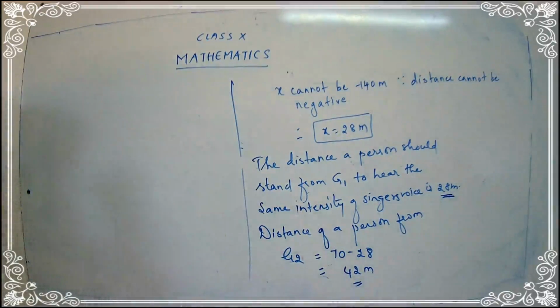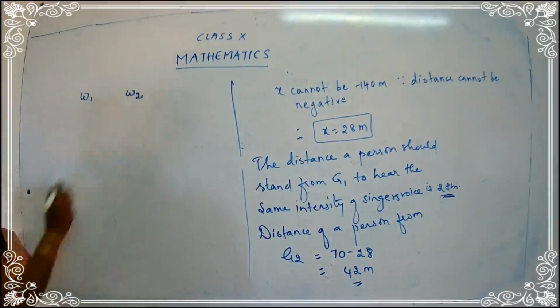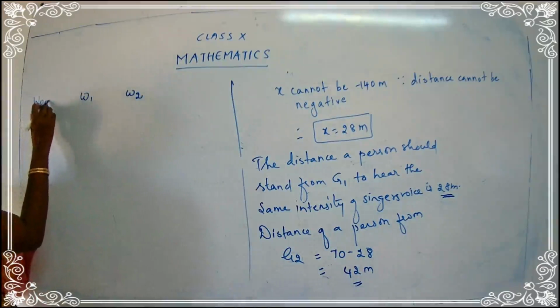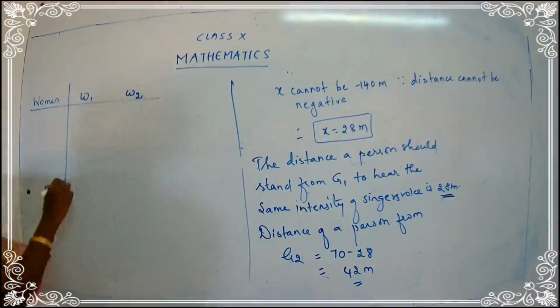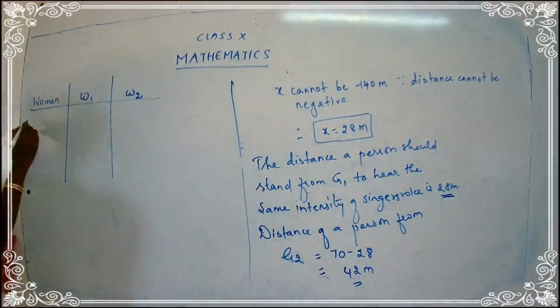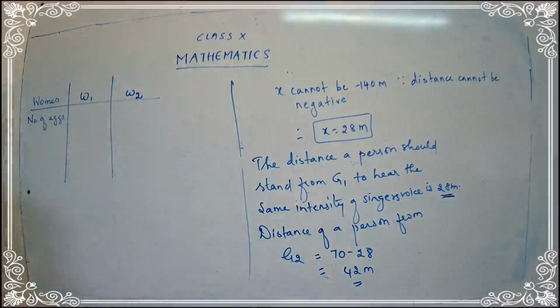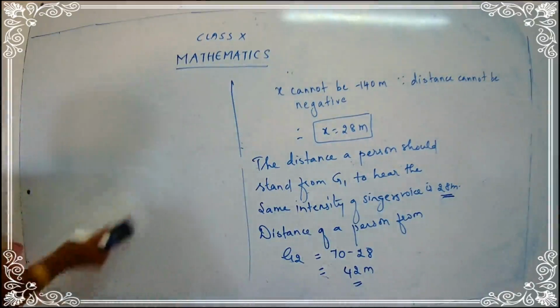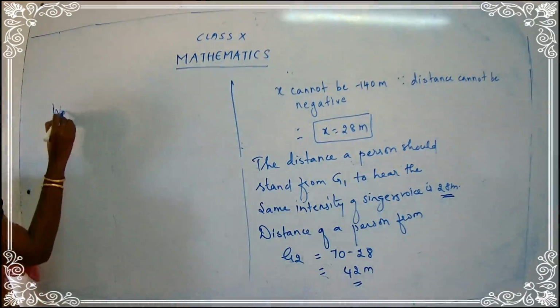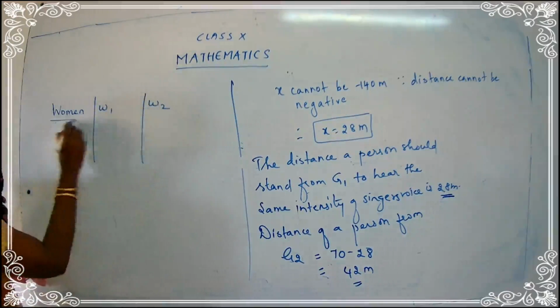Okay. So I'll just put here woman 1 and woman 2. First woman and second woman. I'll give the heading here: woman. Now I'll write about the number of eggs. Listen to the statement clearly, children. Can you see this? I'll write a little in the middle of the board. So we have first woman and second woman. I'll put here W1 and W2 for the women.